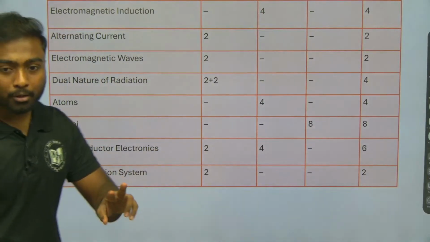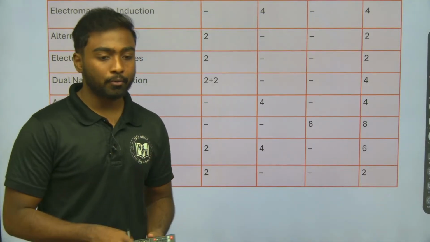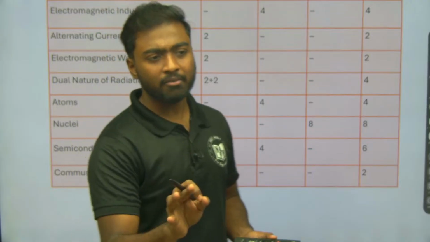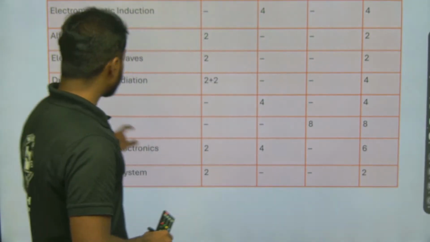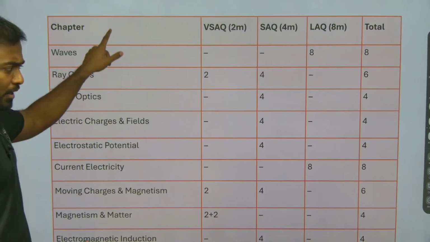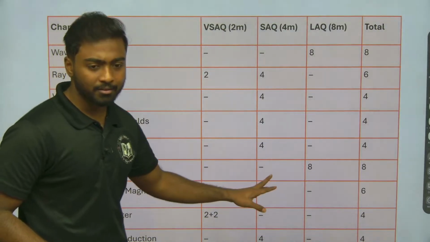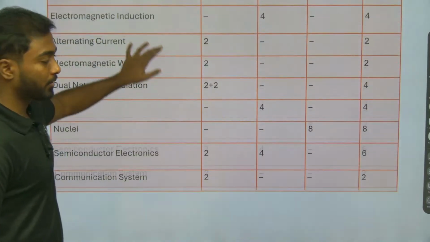When we talk about long answer questions, 16 marks will be covered out of 3 questions. They will ask 3 questions, and out of 3 we should write 2, right. So nuclei, then current electricity, and then waves. If you concentrate on these lessons, we can answer easily and get 16 out of 16.